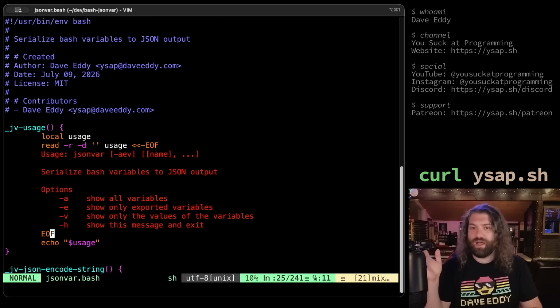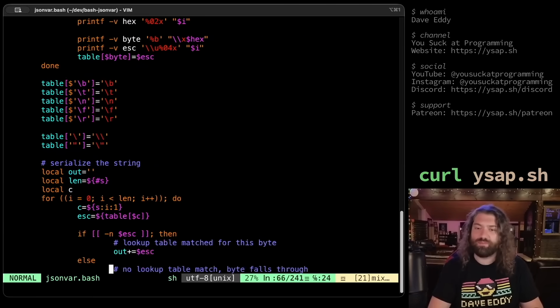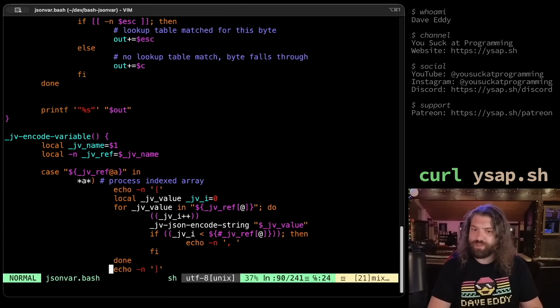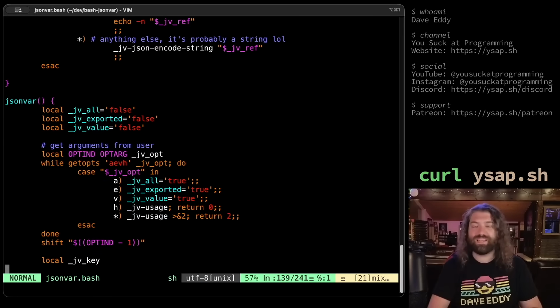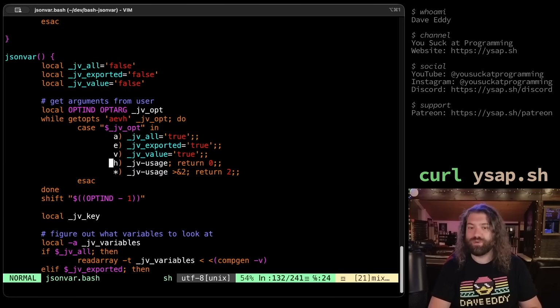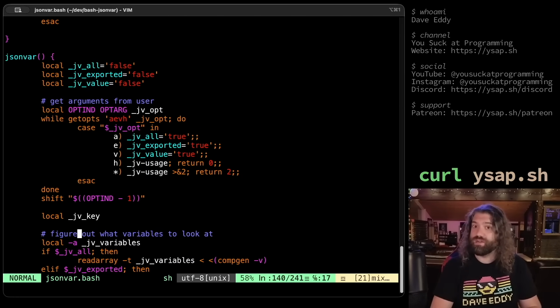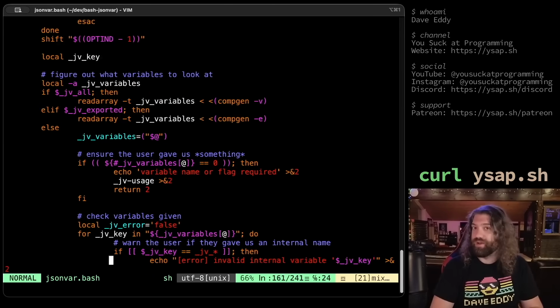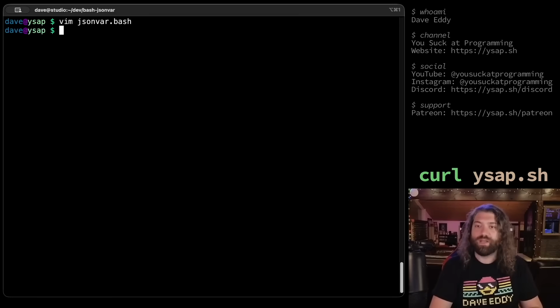So here's the program here. I talked about potentially solving an issue by using shopt to set the shell options, and a bunch of you guys had comments saying like, you should be able to use shopt, that's totally fine. If it runs its own program, then it's not gonna be a problem. This isn't intended to run as its own program. This is intended for someone to take all of this code and put it in their bashrc, or source it in their bashrc so it runs out of their environment. I was testing it by running it as its own code, but that's not how its intended usage is. So that's why I stay away from that. But yeah, so let's take a look at this.